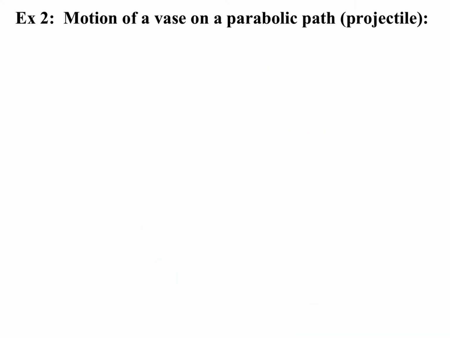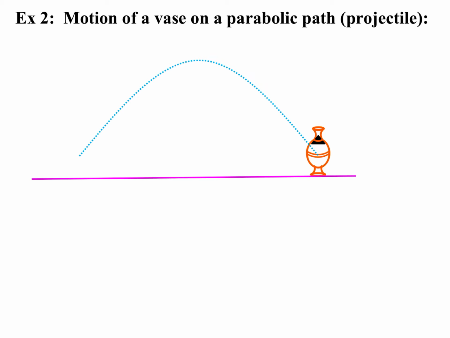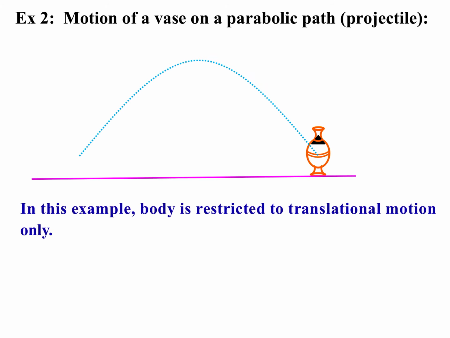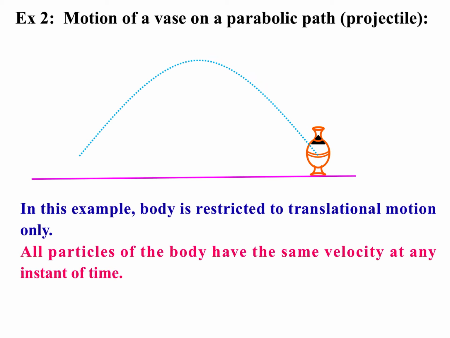Second example of translational motion, motion of a vase on a parabolic path, just like a projectile. This is the path and this is the vase and it is moving just like this. In this example, body is restricted to translational motion only. This vase is also moving in translational motion. All particles of the body have the same velocity at any instant of time. This is another example of translational motion.